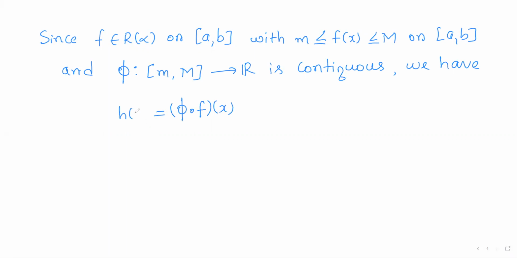If I take it as h(x), it is phi of f(x).